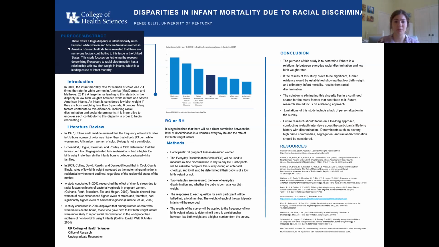Determinants such as poverty, high crime communities, segregation, and racial discrimination should also be considered. Once we can pinpoint all of these factors that contribute to this disparity, then we can begin eradicating it, and efforts can be made to decrease the gap.